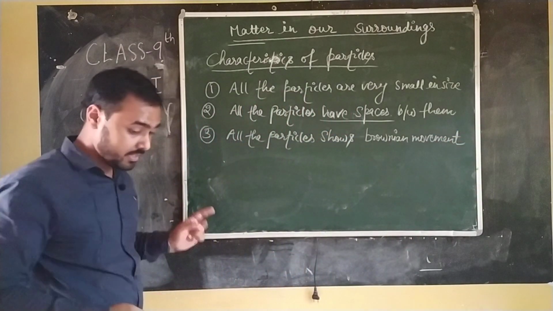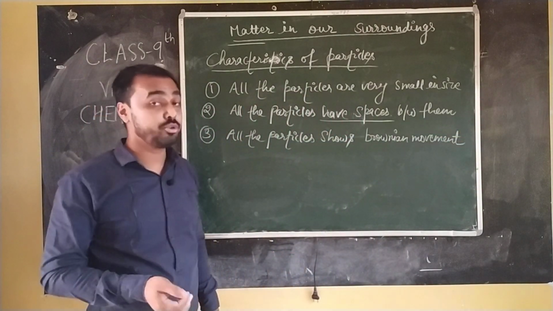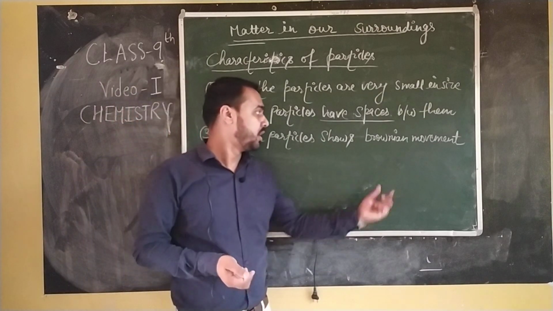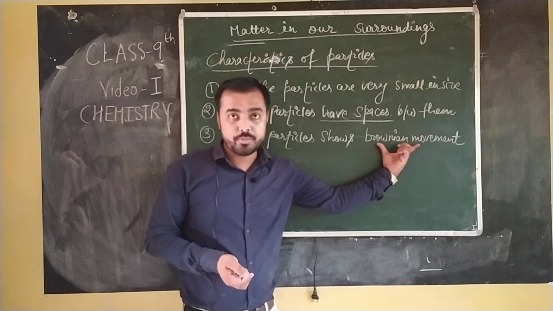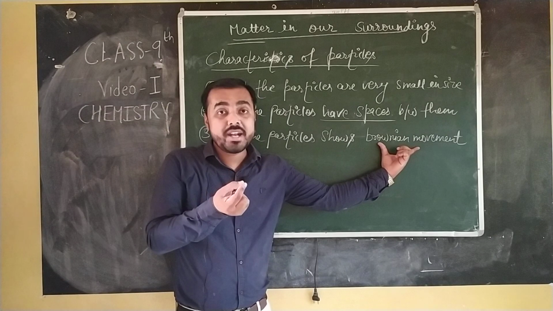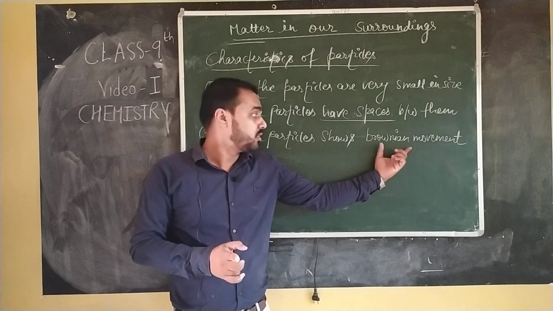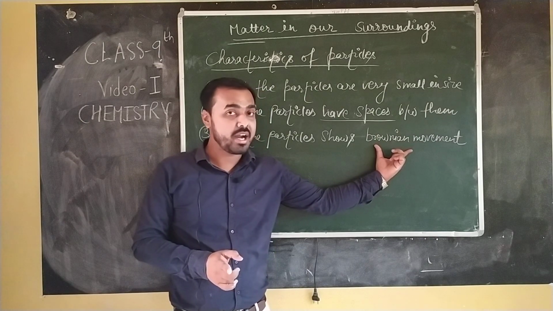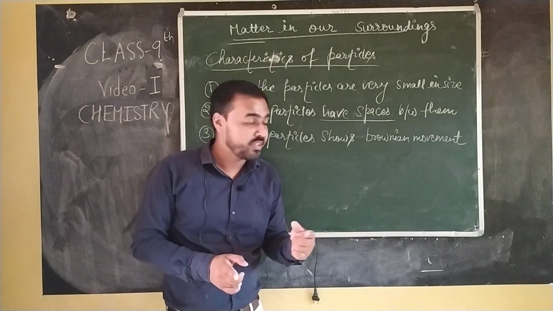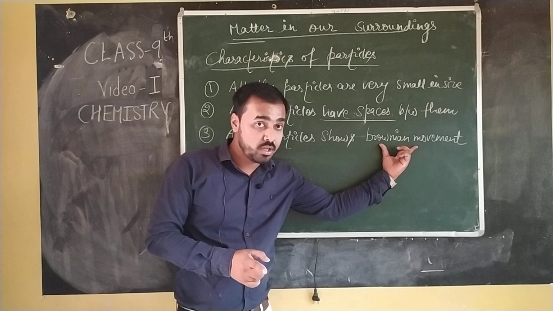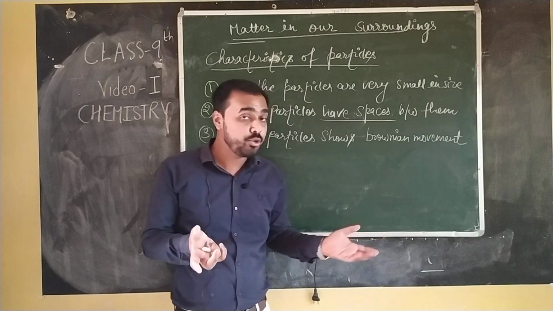So listen, in class 8 you have gone through random motion, and in class 7 also. So if you are talking about Brownian movement, we can say it is the movement of gaseous or liquid particles on a zigzag path. It's called Brownian movement. Now the question arises, how do you recognize that?